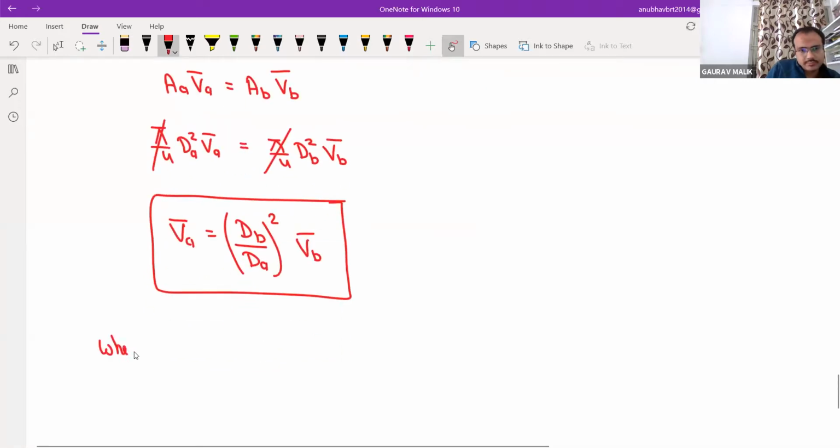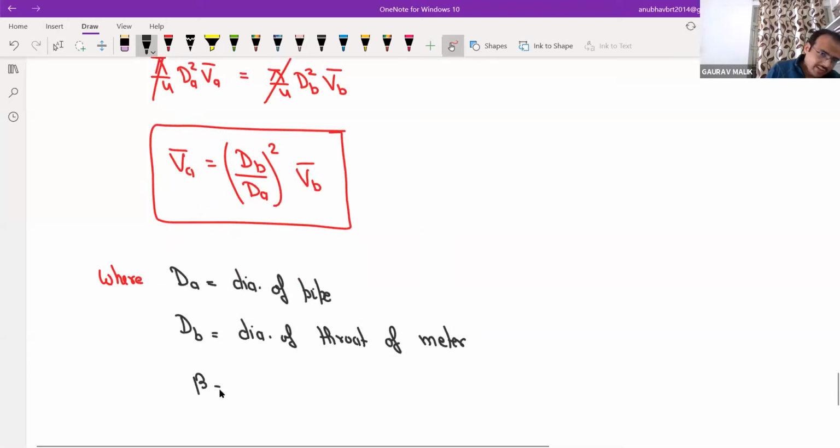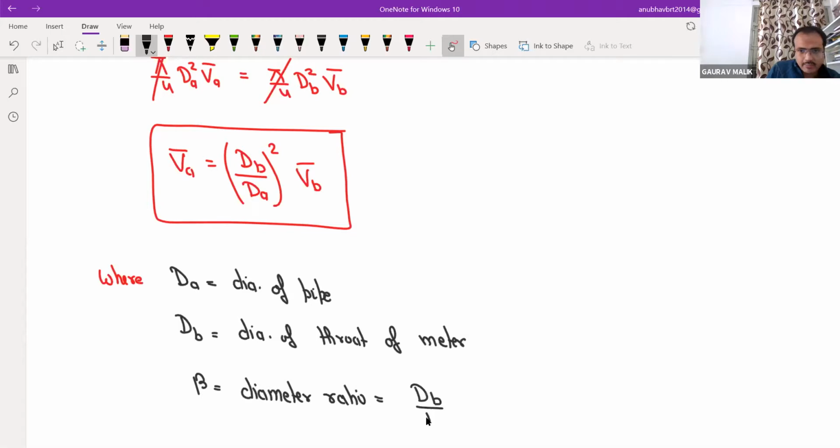Where dA is the diameter of pipe, dB is the diameter of throat of meter, and beta, we will define, is the diameter ratio, that is dB by dA.